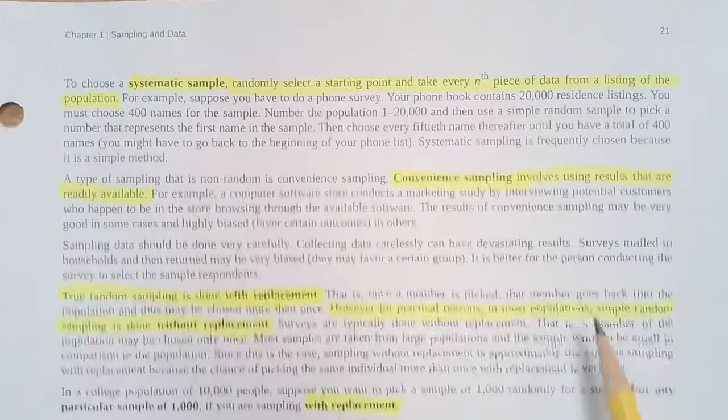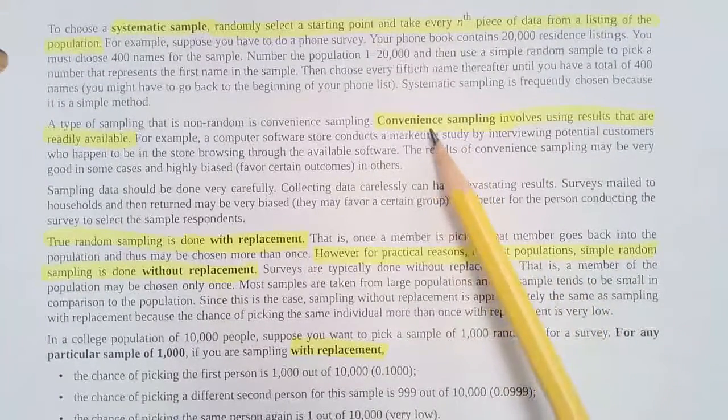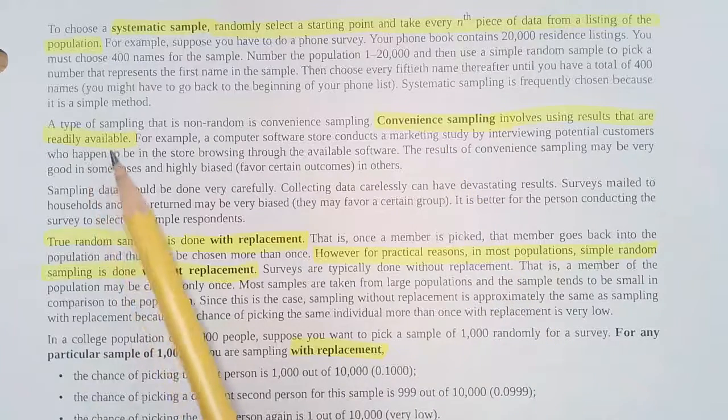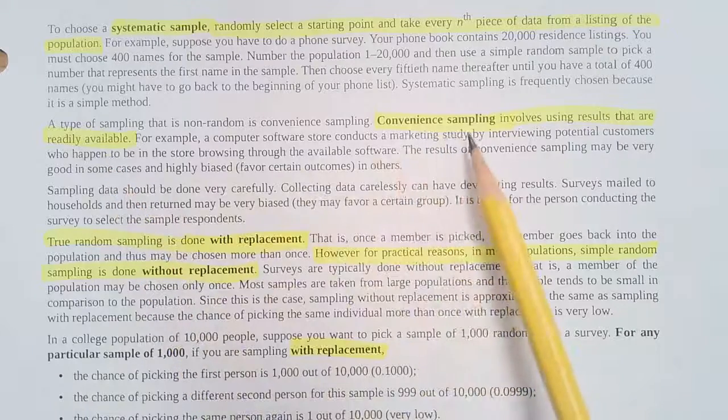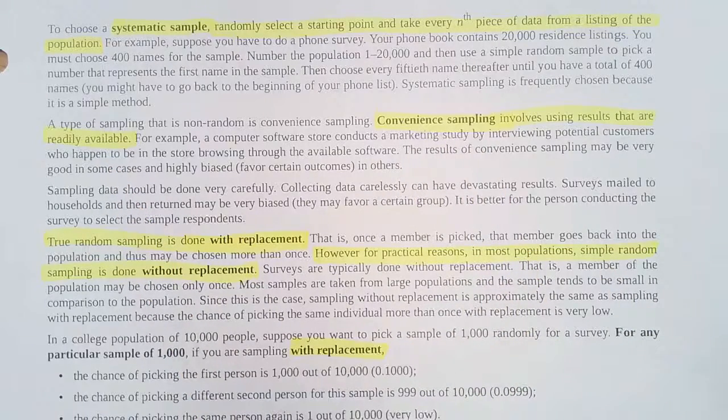Then we have convenience sampling. This happens most often because it is available. Convenience sampling is one of the worst ways to sample, but it's one that gets used the most. It is readily available. It's better for the person conducting the survey to select the sample respondents. You can have a lot of bias involved with a convenience sample. Sometimes you can end up with good data, but a lot of times we want to avoid convenience sampling if possible, and use one of the other methods of sampling.